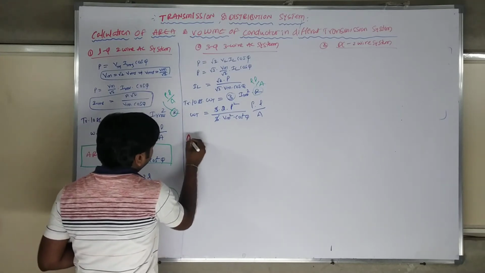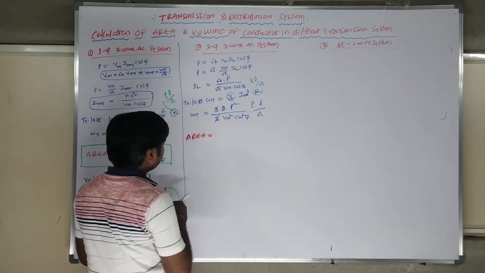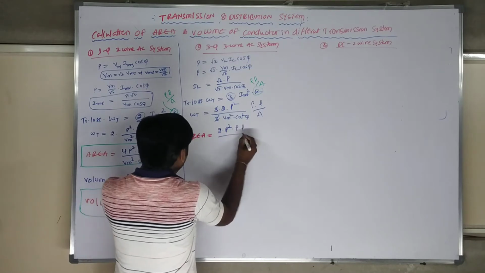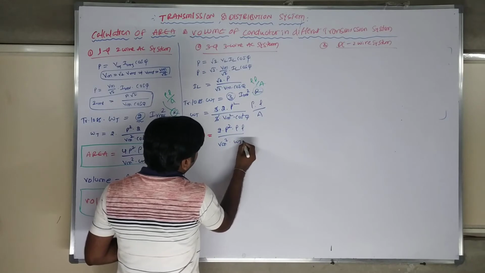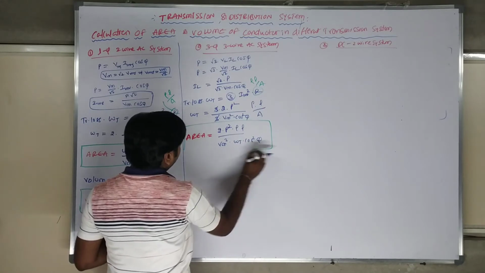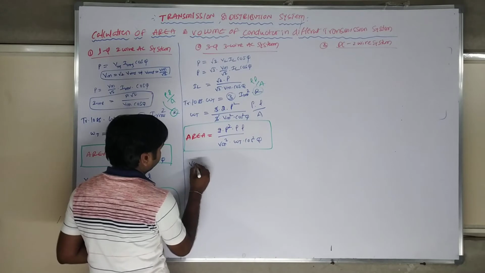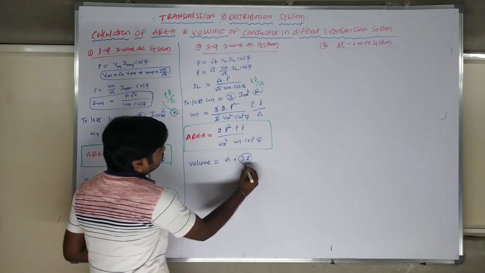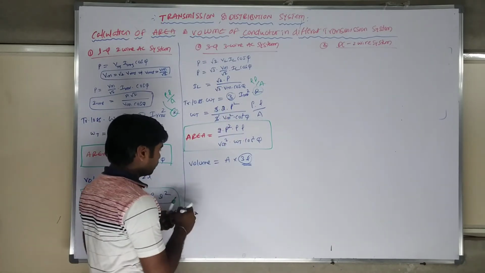For clear understanding, the area is 2 P square rho L by Vm square W2 into cos square phi. This is the area of conducting material when you use this 3 phase AC system. If you go for volume, the volume is equal to the area multiplied with 3L, because it is a 3 phase transmission line. That's why you need to multiply by 3 lengths, and you get the volume directly.